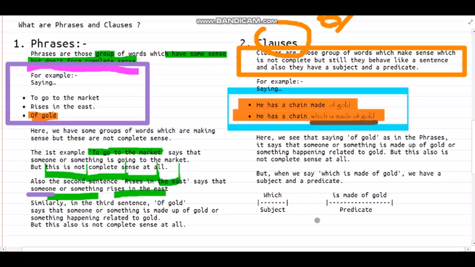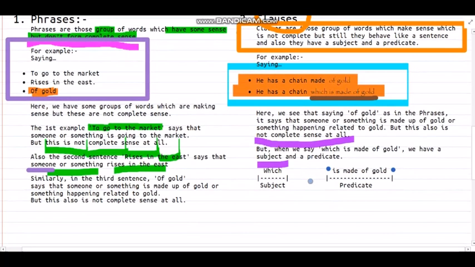You can see it here. So these have a subject as well as a predicate. Here we have "which," the simple subject, and on the other hand we have "is made of gold." Which is what we are talking about, and "is made of gold" is the predicate. So there's a subject and a predicate.